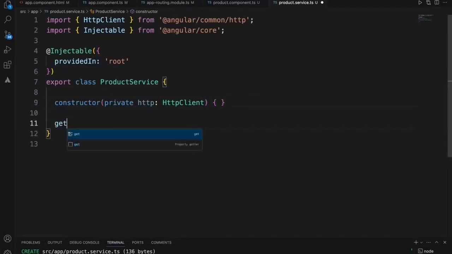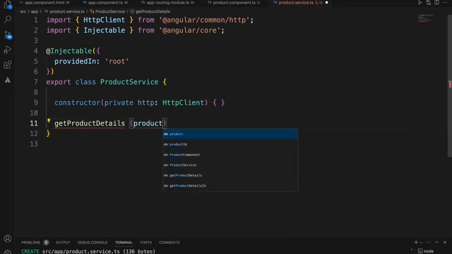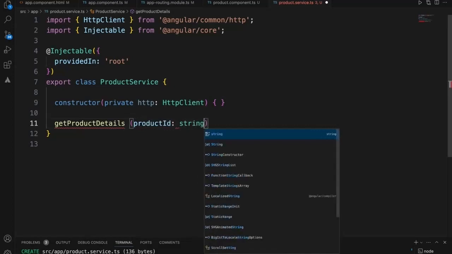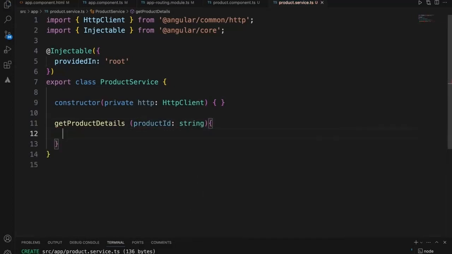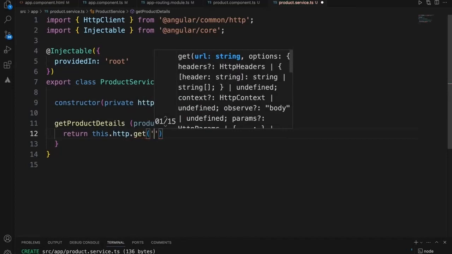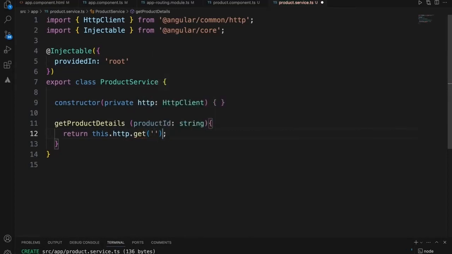I'll add a method get product details, and I will get the product ID as a string parameter, and I will return this dot HTTP dot get of the URL plus product ID.